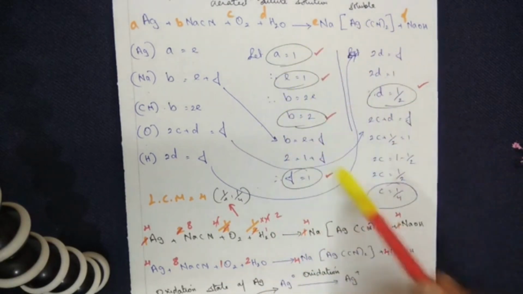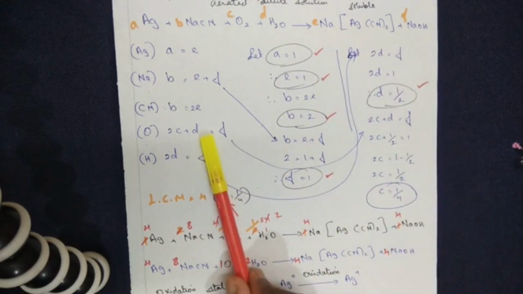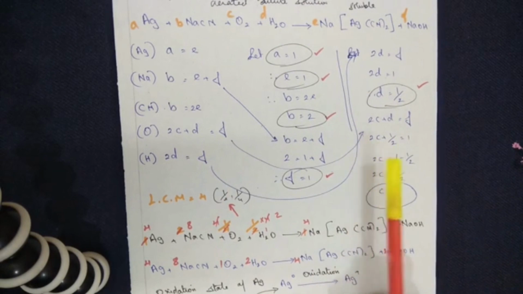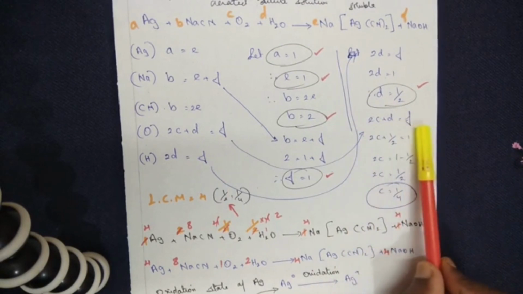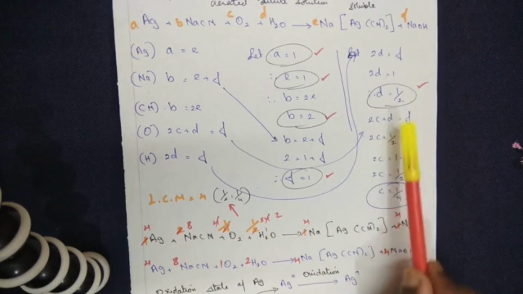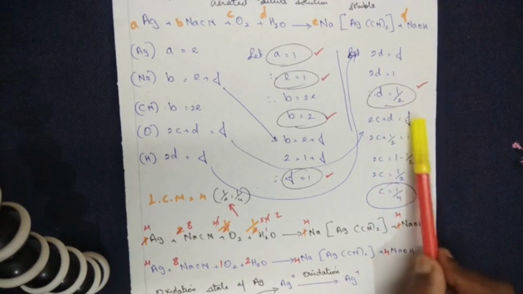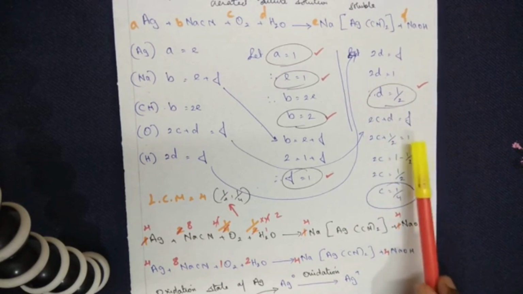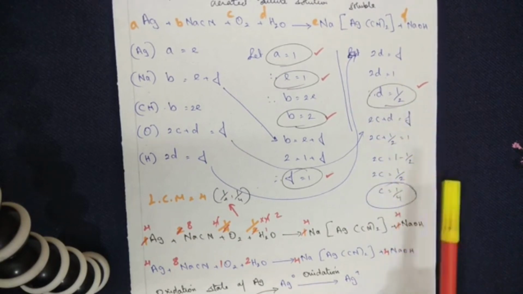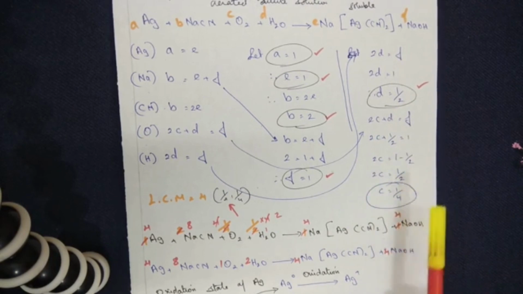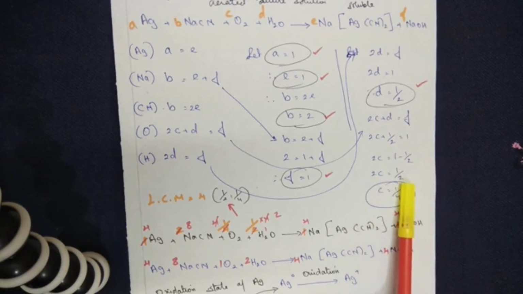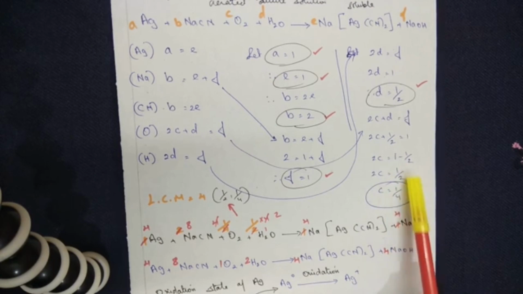Now, we've got all the other variable answers except C. So, just follow my arrow once again. 2C plus D is equal to F. 2C plus the value of D, which is half, and the F value is 1. Change the side. 1 minus half becomes half. So 2C is equal to 1 by 2. This 2 comes to the denominator. So I get C is equal to 1 by 4, since 2 2s are 4.